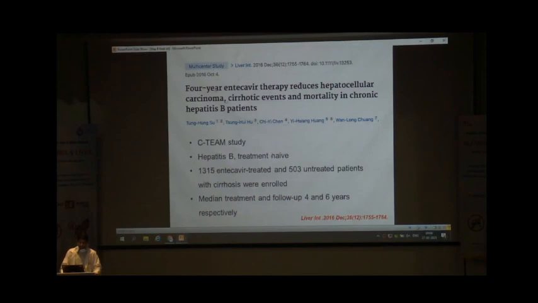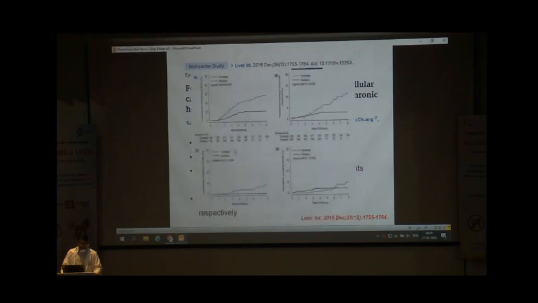So this study of 4-year entecavir therapy compared with no treatment is a large study of 1315 patients from the Taiwanese population. They followed the patients for 4 to 6 years, and they found that the cumulative incidence of HCC was less in patients with antiviral treatment as compared to no treatment.